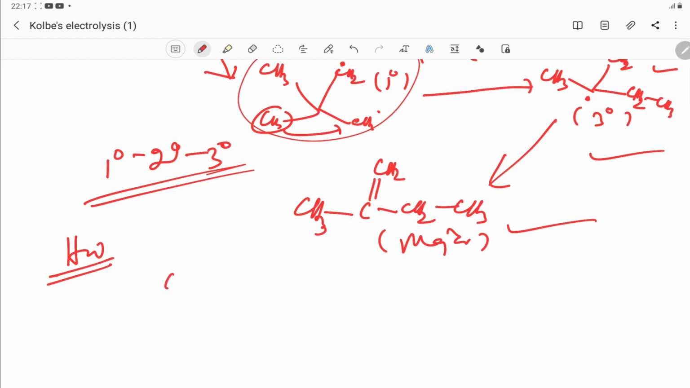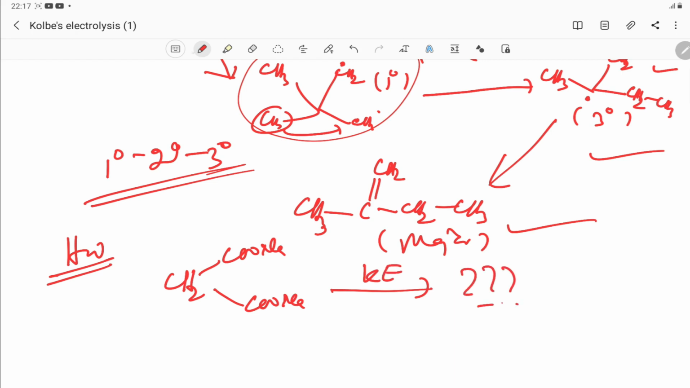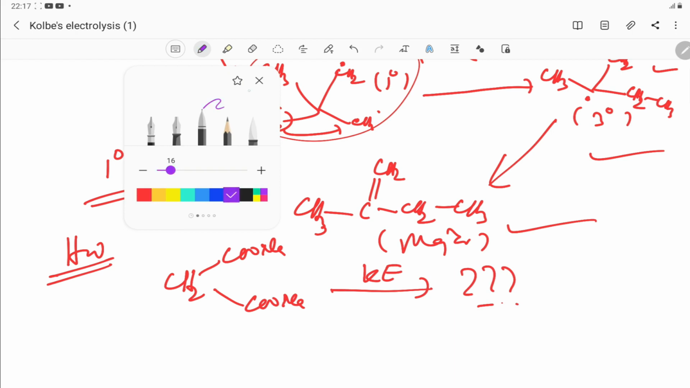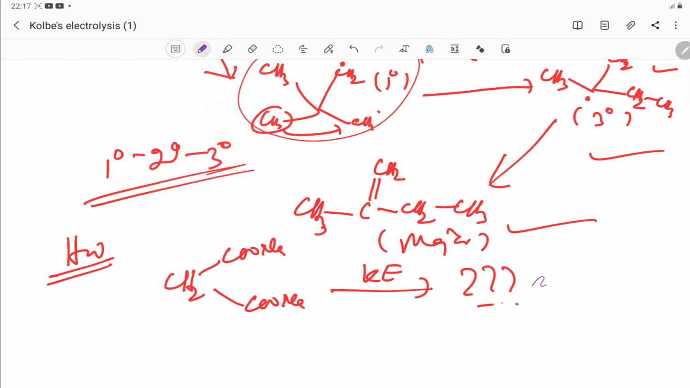The question is like this: what will be the product of this salt by Kolbe's electrolytic method? This is the question for you. So practice it. You solve this problem. I am just giving some hints. It will be a rearranged product. So you have to think. So what will be the correct answer? You send the answer in the comment box.